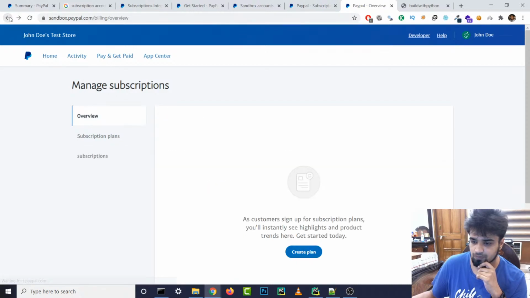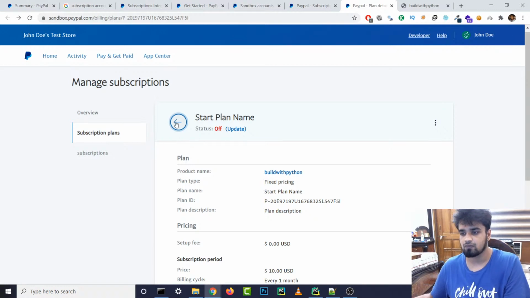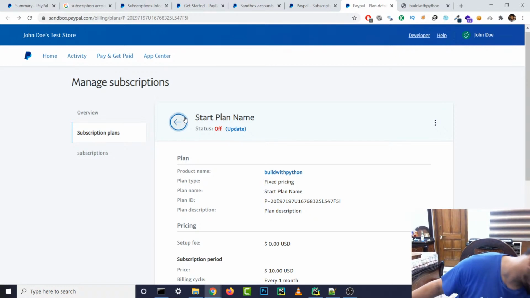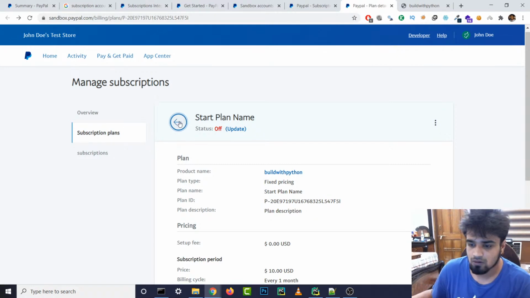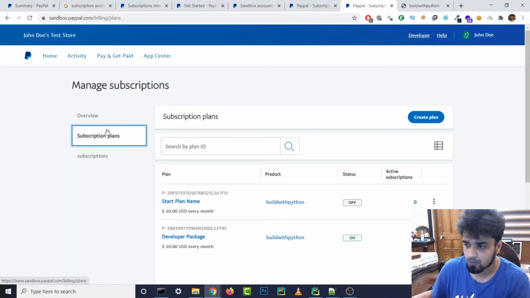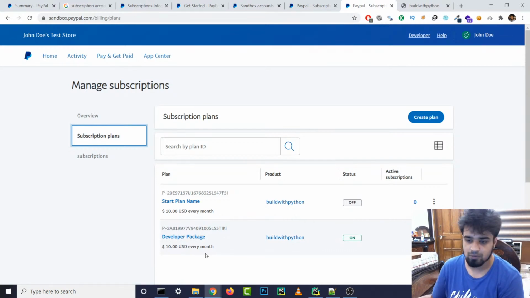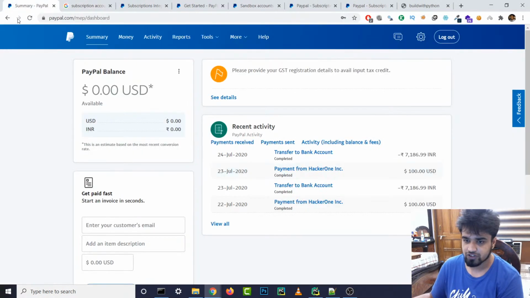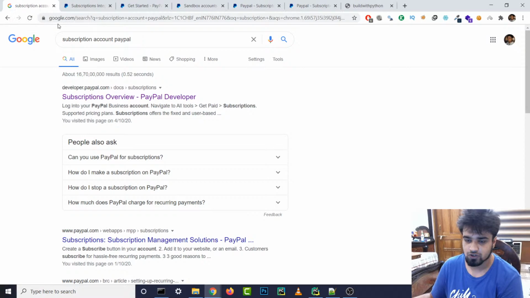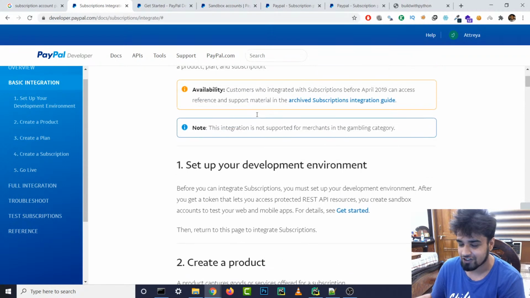Where did our thing go? Okay, let's go back. Oh shit. Overview. Wait, we already created a plan, right? Where did it go? Yeah, this is our developer package. So now that we have created a plan, maybe it's like default or something, maybe. All right. So now that we have created, let's see what's next in our step. Let's not actually show this one. Contains like private stuff. Okay. So not that private, I guess, but whatever.